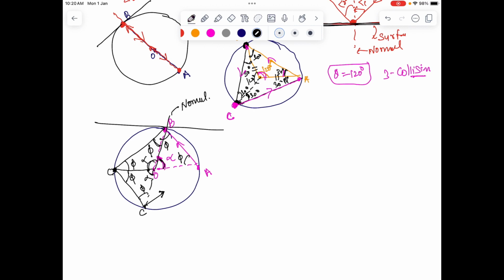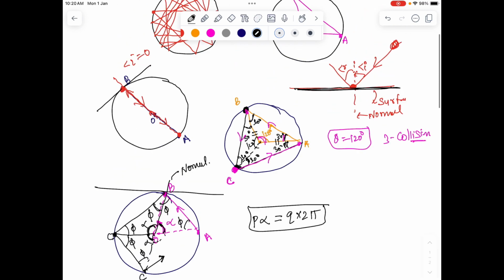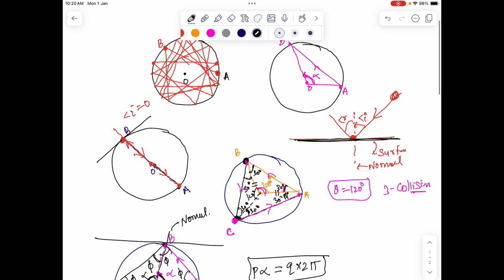If this alpha around the center sums up to, let's say we have p times alpha for some integer p, alpha plus alpha plus alpha, p times, and if it becomes an integral multiple of 2 pi, so let's say that is q times 2 pi. If that happens, can you think what will be the situation of this trajectory?